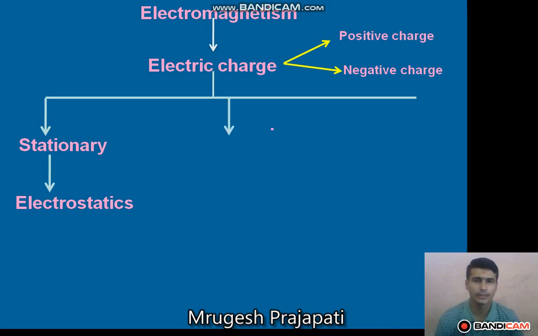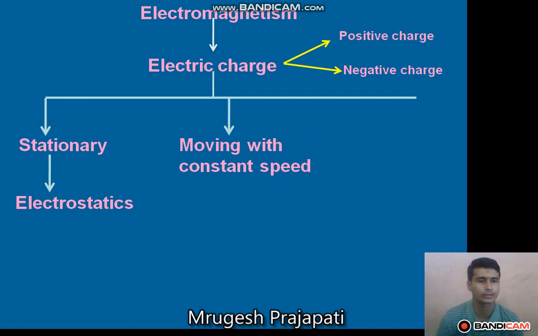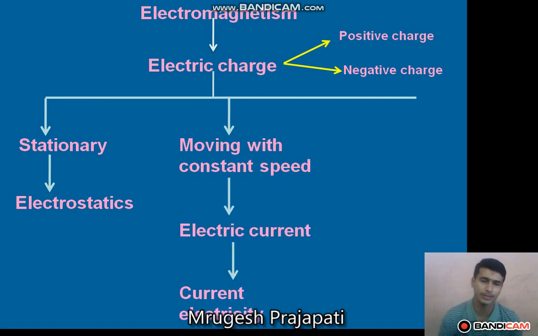But when the charge is moving with constant speed, you know that flow of charge constitutes the electric current. So when the charge is moving with constant speed, it constitutes the electric current, and this branch is called current electricity.